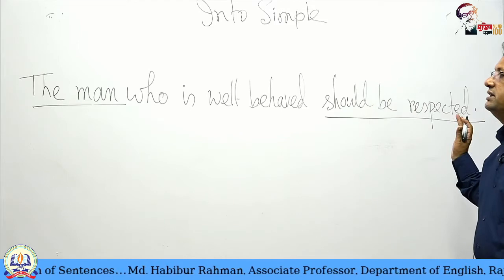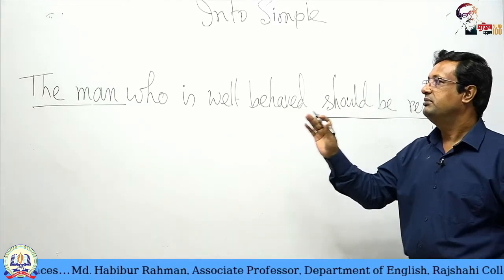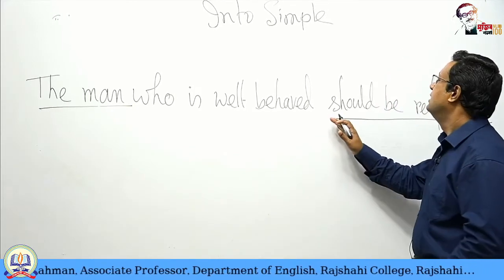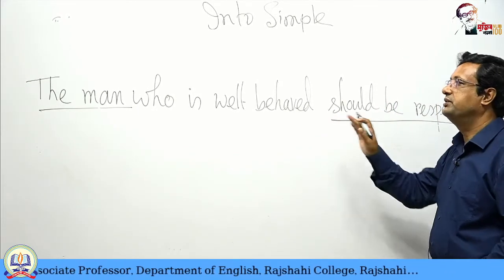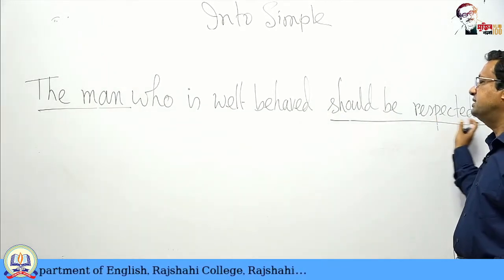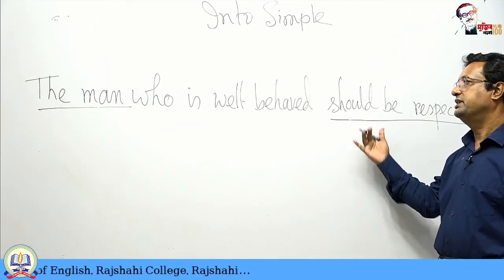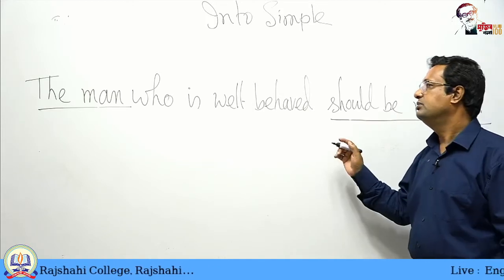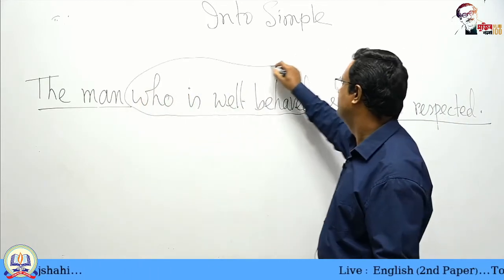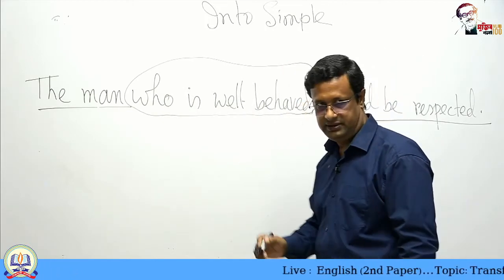It has been divided into two parts. We have the head here, subject, and we have the body here, predicate. Okay, the man should be respected. So should be respected is just predicate. And you know, in the middle of the sentence, we have a subordinate adjective clause.